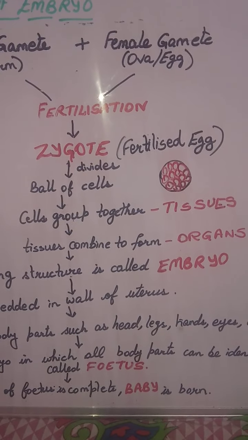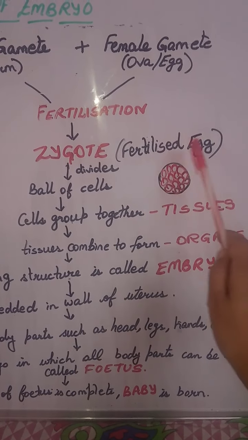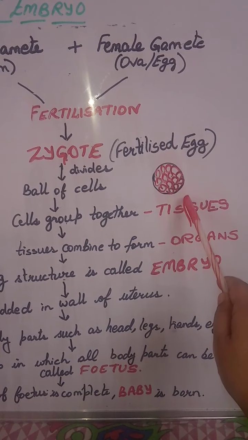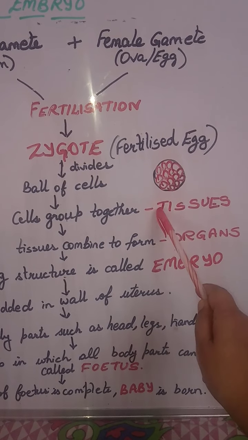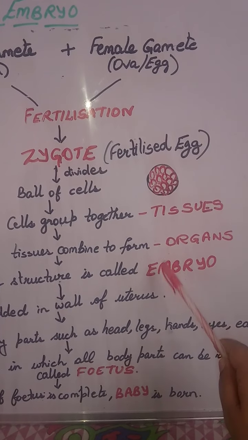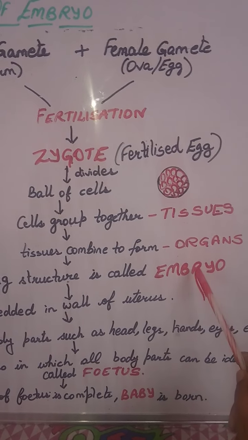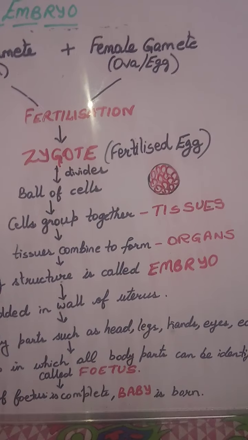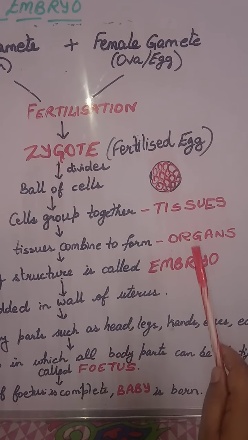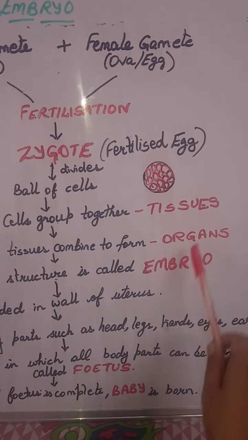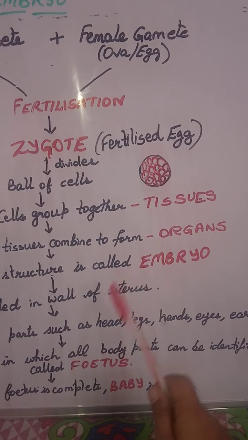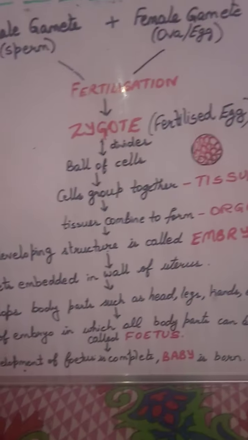embryo. So zygote was just a fertilized egg. In this zygote, many cells are formed. When these cells divide to form tissues as well as organs, then that structure is termed as embryo. So embryo has the organs. Many organs are there in the embryo. Now this embryo gets fixed in the wall of the uterus.